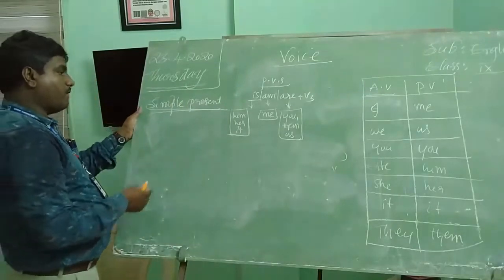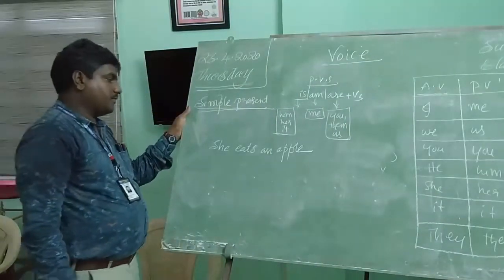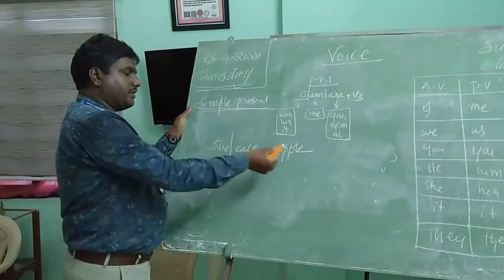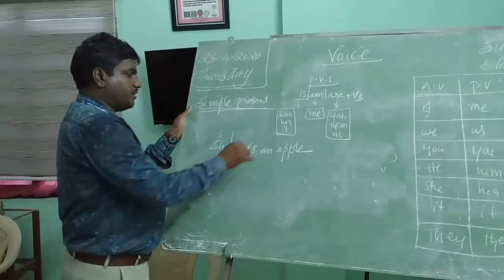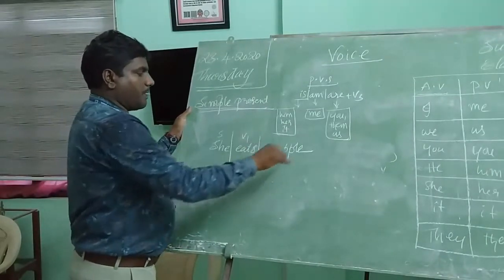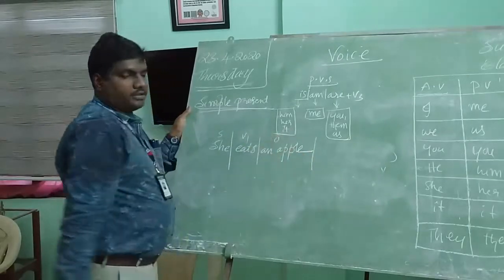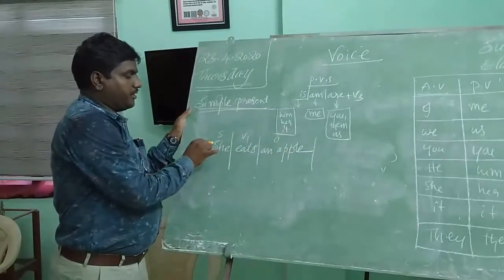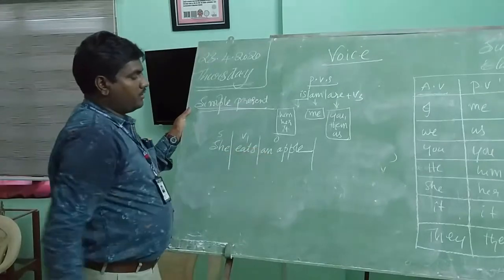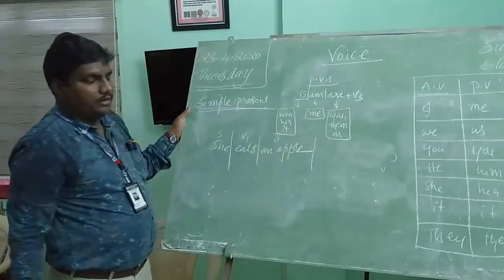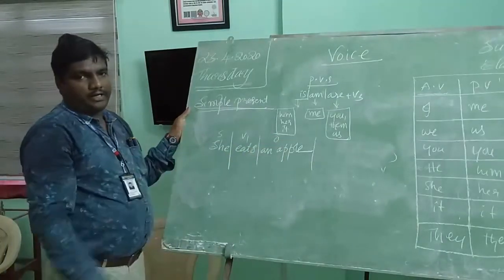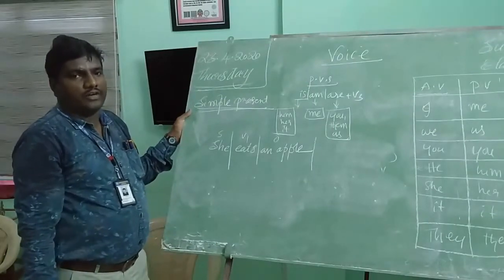For example, "She eats an apple." First, you have to divide the given sentence like this. She is the subject, eats is V1, and an apple is the object. Previously I explained 5 rules. What are the 5 rules?